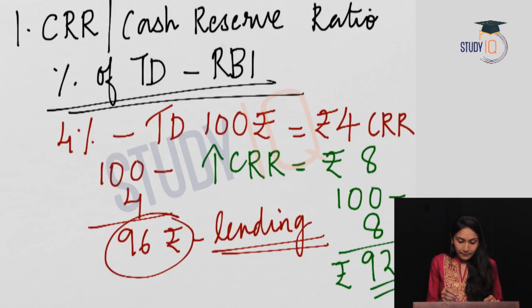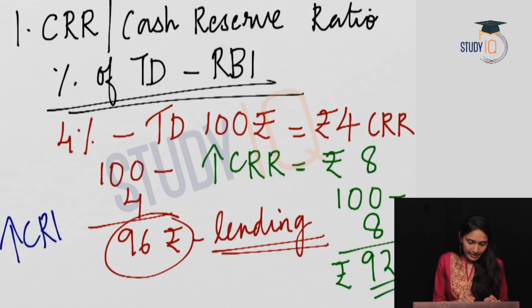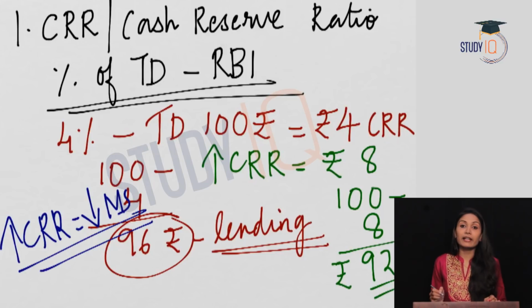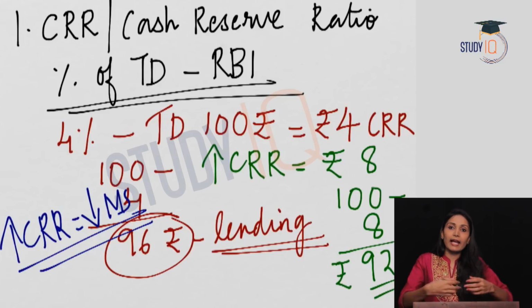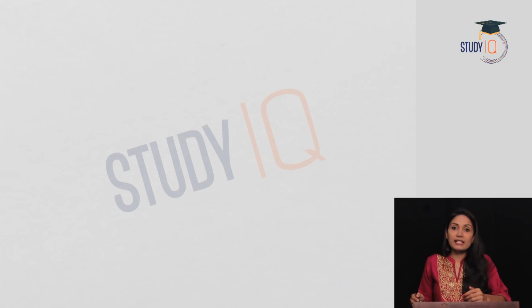It means that when the cash reserve ratio increases, it will lead to a decreased money supply in the economy. So an increase in the cash reserve ratio will lead to a decrease in the money supply in the economy. Hope it is clear for you.